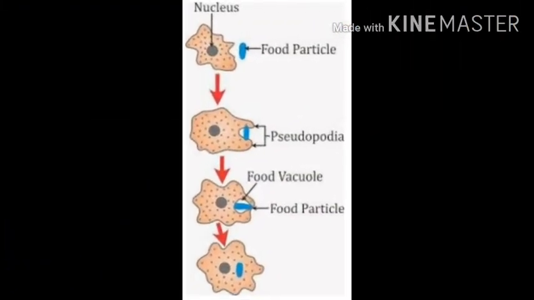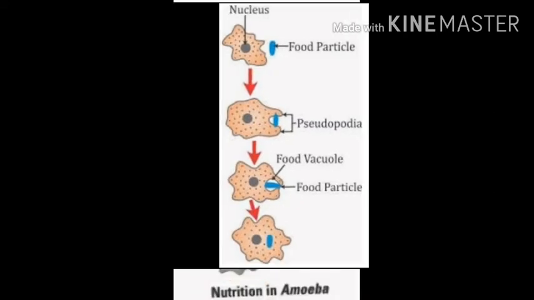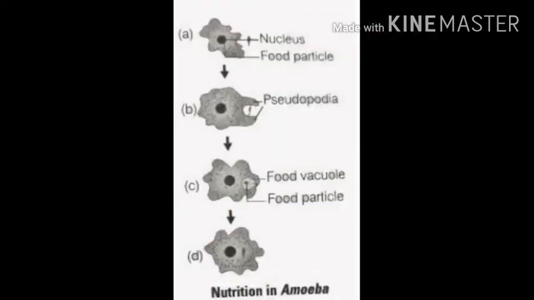Let us describe nutrition in amoeba. Amoeba is a single-celled organism. It is an aquatic organism that feeds on microscopic organisms found in the water. When the amoeba senses food in its surroundings, it starts moving in its direction with the help of finger-like projections of the body called pseudopodia. The word pseudo means false and podia means feet. The false feet surround the food particles and engulf them with a drop of water.